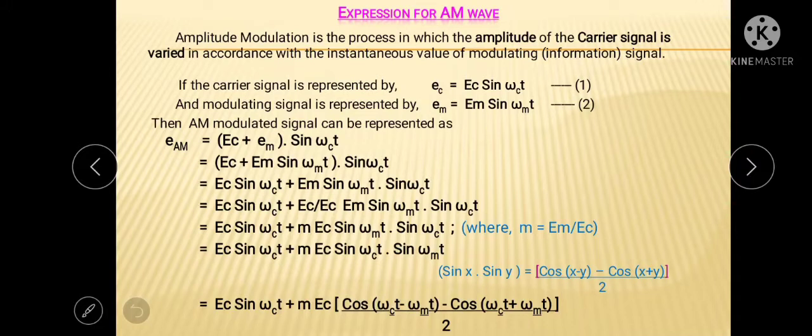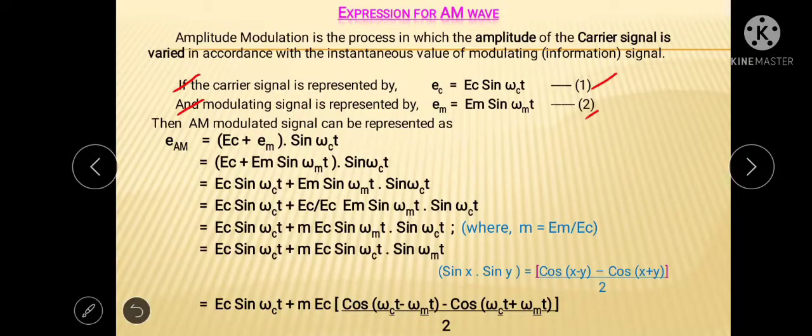Now come to the expression of the AM wave. The carrier signal can be represented mathematically as e_c equals E_c sine omega_c t. Let us take this as equation number 1. In the same way, the modulating signal can be represented by e_m equals E_m sine omega_m t.